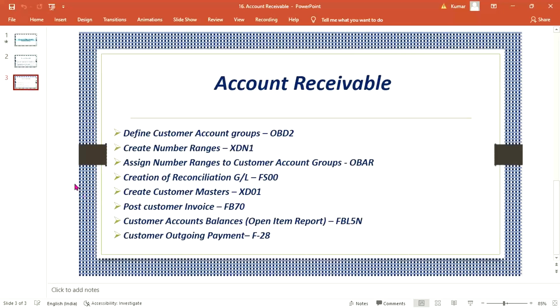Okay, look here. These are the basic settings which are supposed to be done: define customer account group, create number ranges, right? These things we are going to do one by one. So, define customer account group.